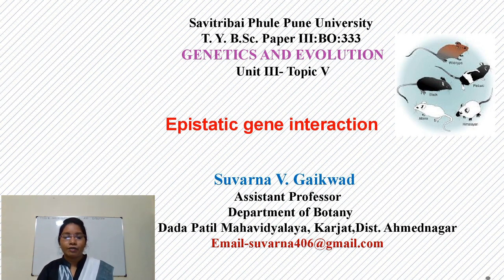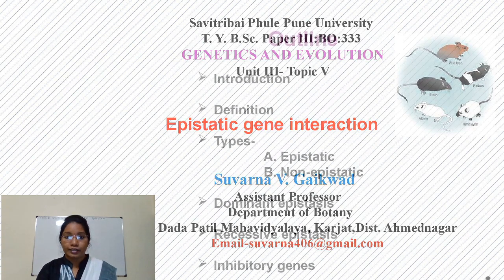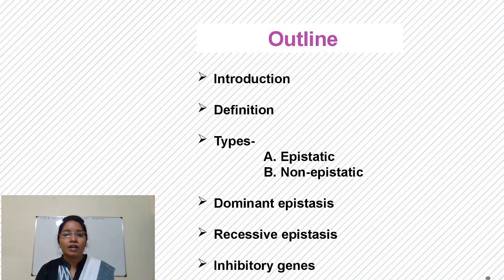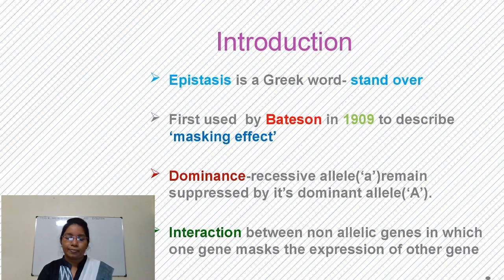Today we are going to discuss epistatic gene interaction. In that, first is the introduction, then definition, then types, then dominant epistasis, recessive epistasis, and finally inhibitory genes.